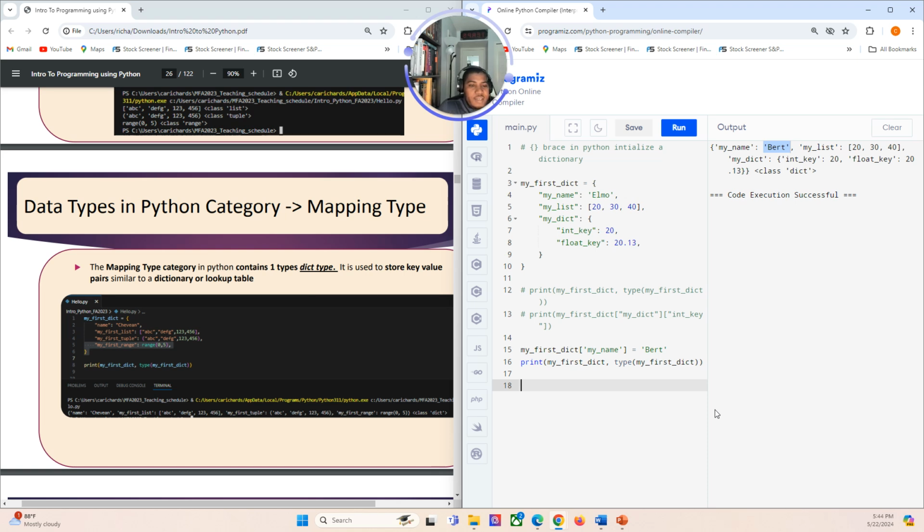Okay, what if I need to update the int key in the my dict, which is nested in my first dictionary? Okay, so let's do that. So we'll call, let's type it out. Okay, so it's my first dictionary. We need that key, which is my dict.